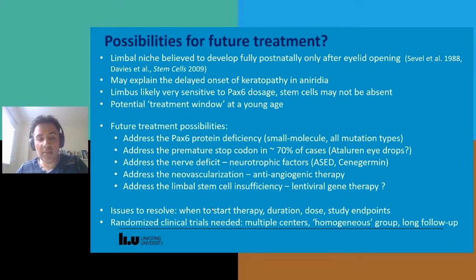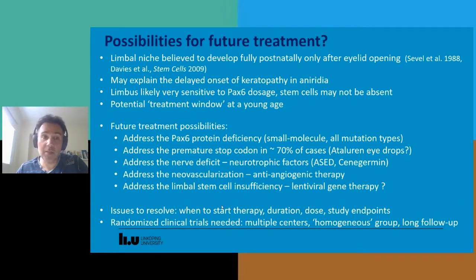Also, because AAK is developing and progressing over a long time period, what would be the duration of the therapy? How long could it be given? And how long will it last? Also, we don't know very much about dosing, and also study endpoints are very important to identify because these are the endpoints that we will try to quantify to see if the therapy is actually working.